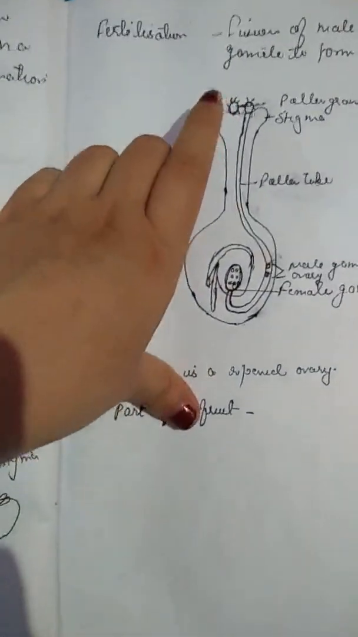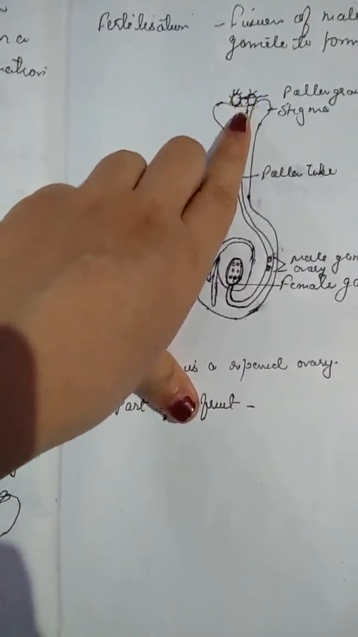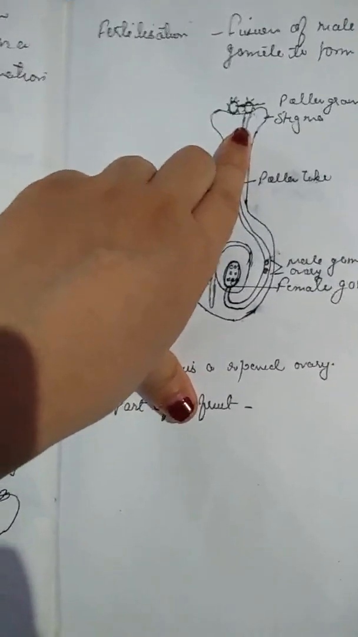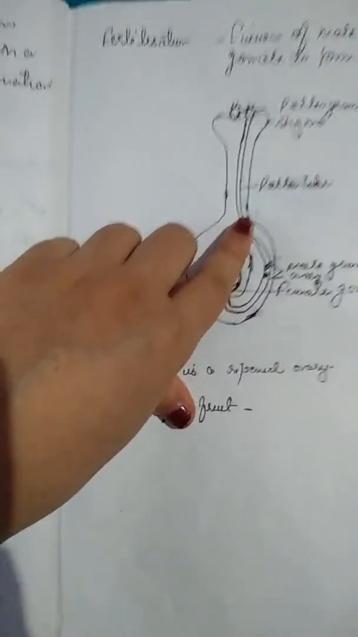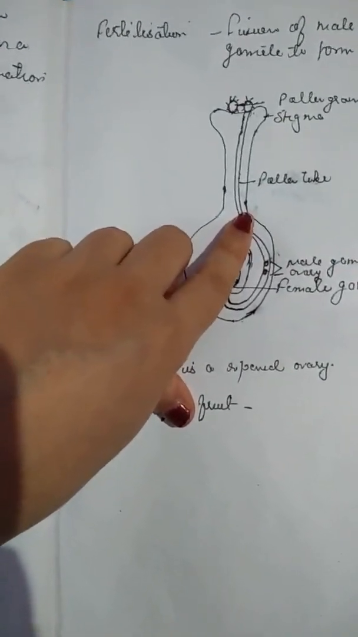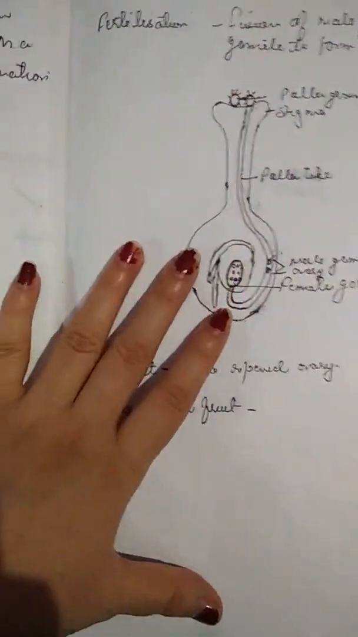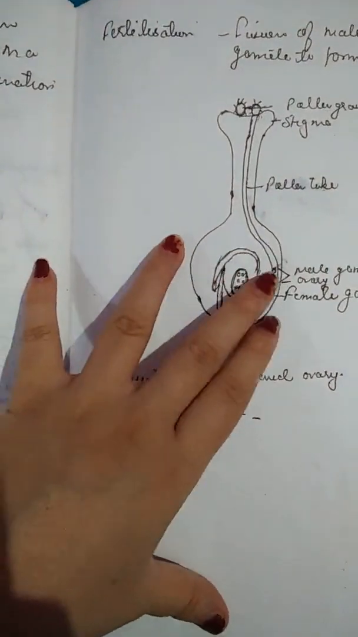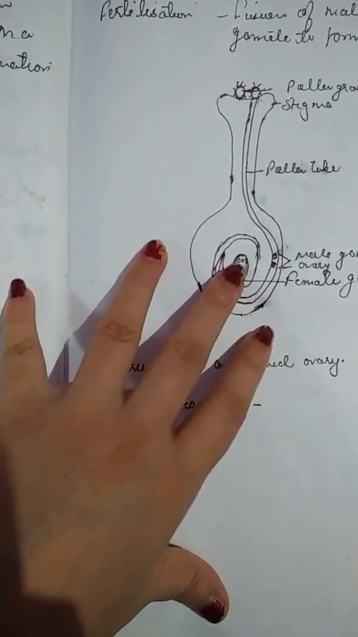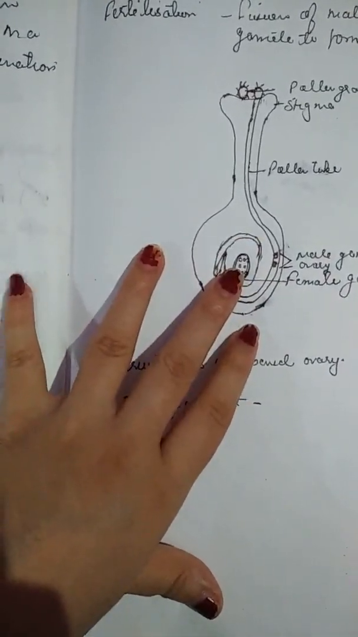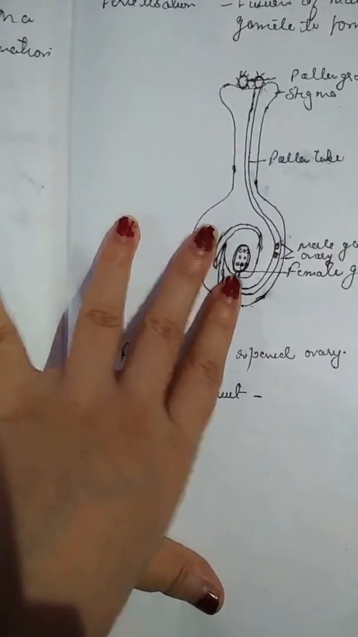When the pollen grain falls on the stigma of the carpel, it bursts open and grows a pollen tube downwards through the style towards the female gametes in the ovary. The male gametes move down in the pollen tube. The pollen tube enters the ovule in the ovary. The tip of the pollen tube bursts open and male gametes come out of the pollen tube.